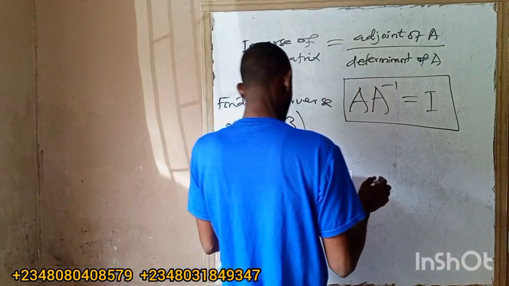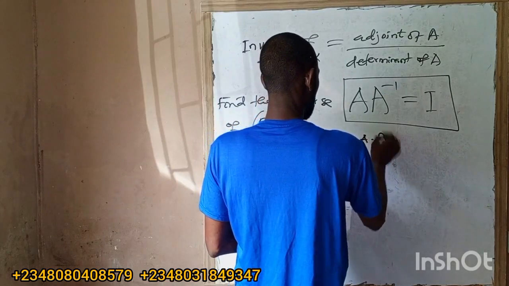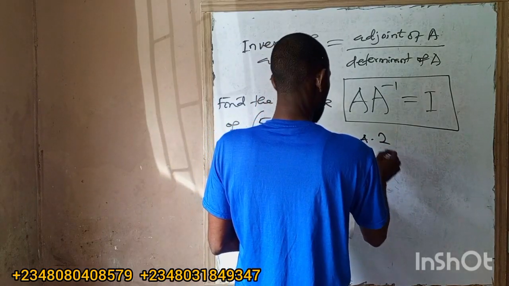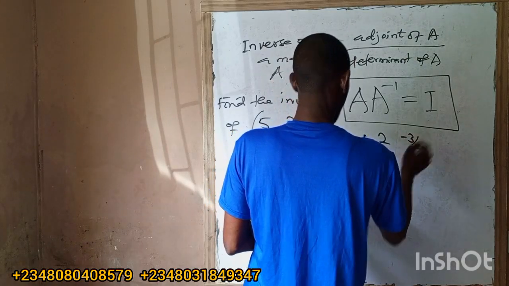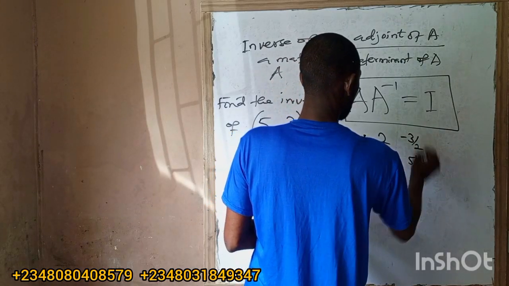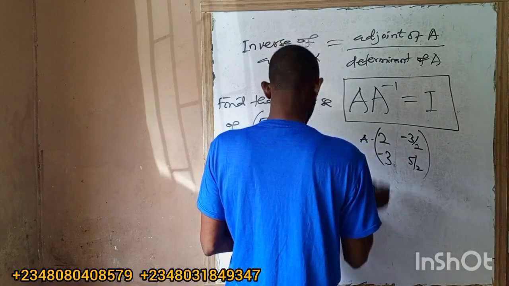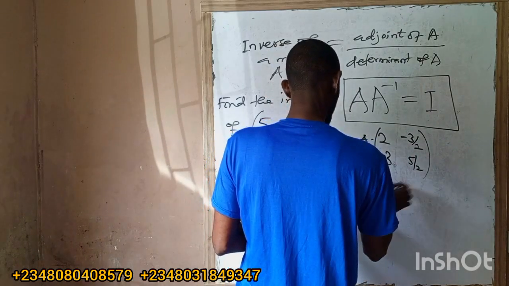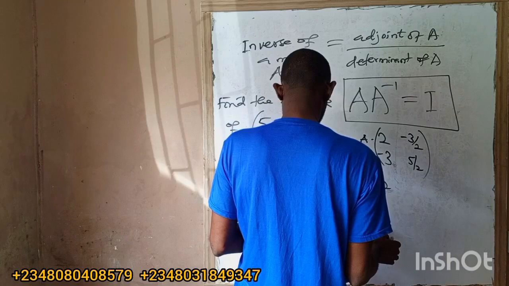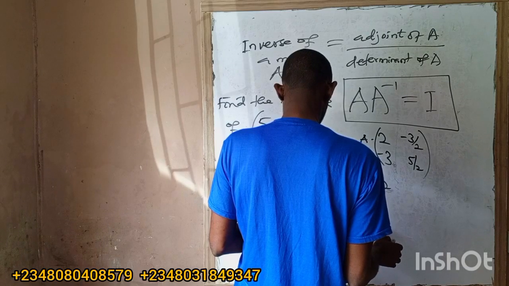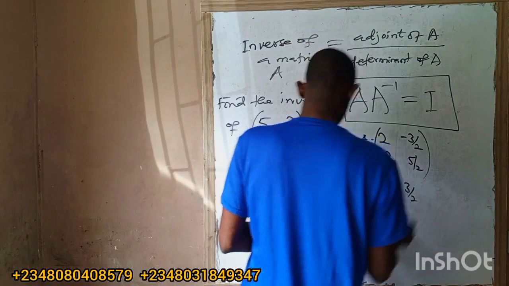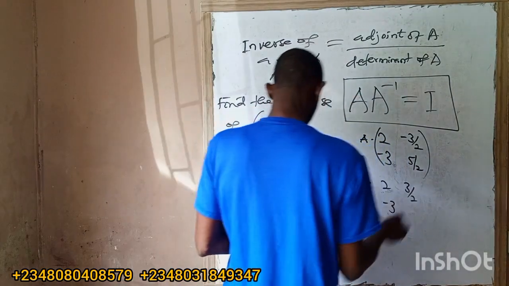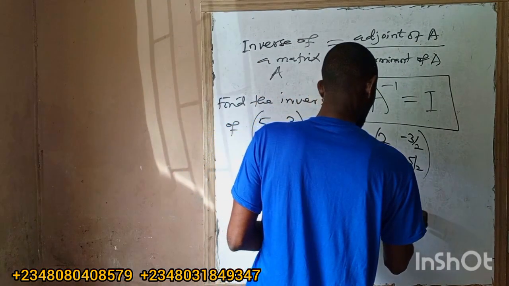Say A: 2, minus 3, minus 3 over 2, 5 over 2, that's A. Then B: 2, 3 over 2, minus 3, minus 5 over 2.